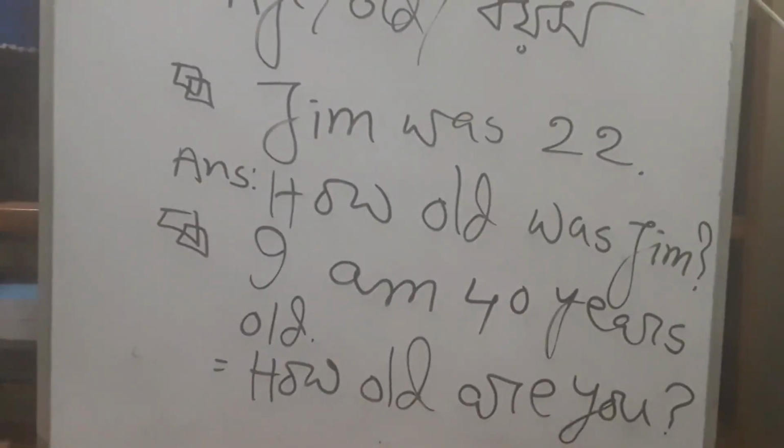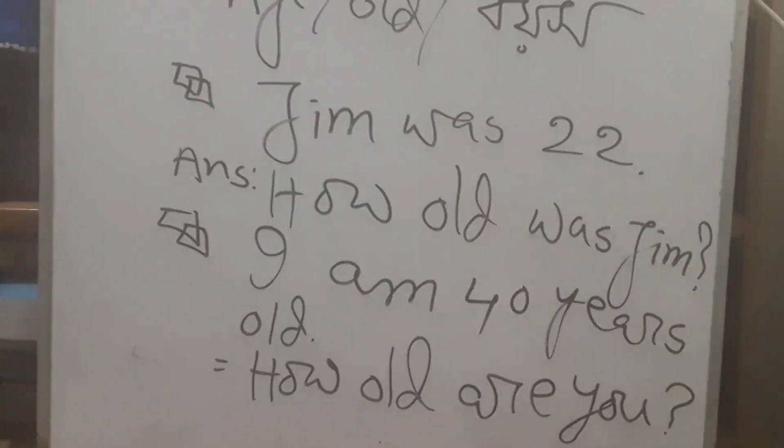So students, follow me. If you see old, in Bangla it is called boyosh. If any sentence, any person expresses his or her age, at age or in place of age, you have to use how. Here I have written Jim was 22. Answer of this question is, how old was Jim? And you have to give question sign at the end of the sentence.